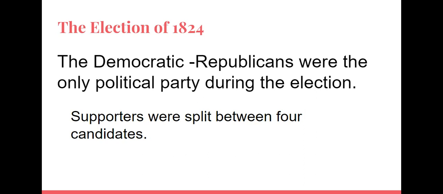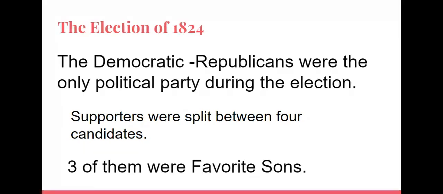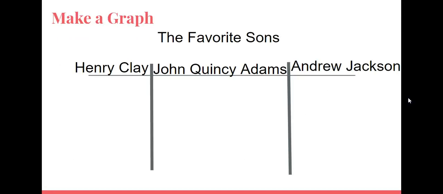So only one party was running in this election, and supporters were split between 4 candidates. 3 of them were favorite sons, meaning that they were backed by their home state.